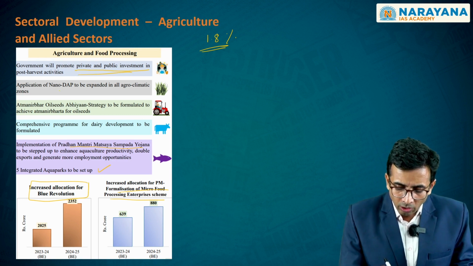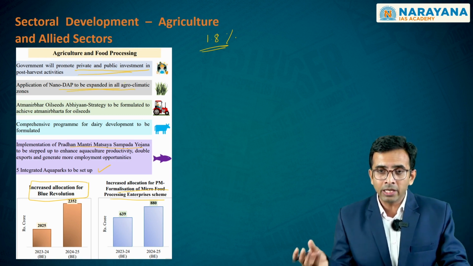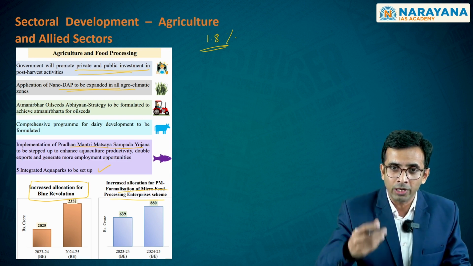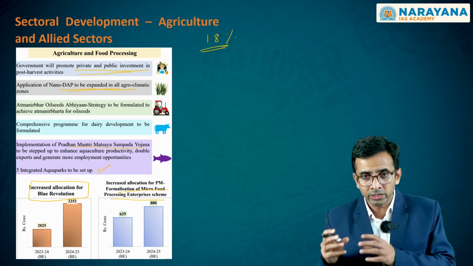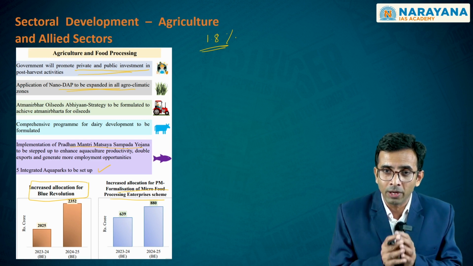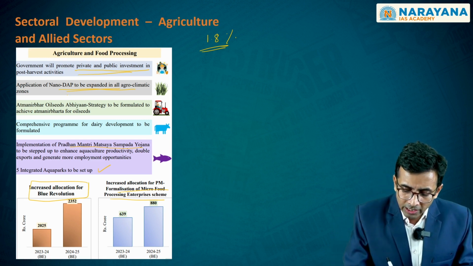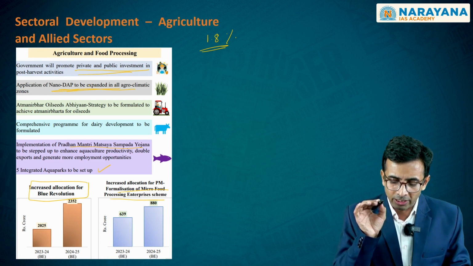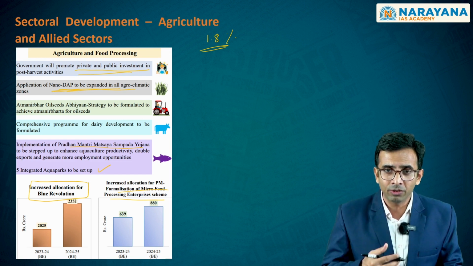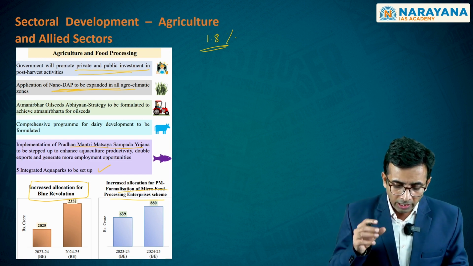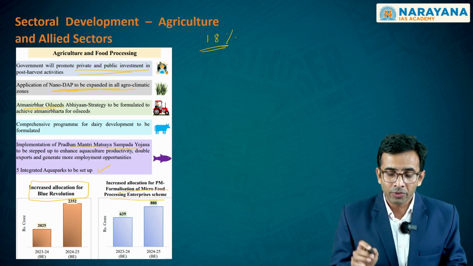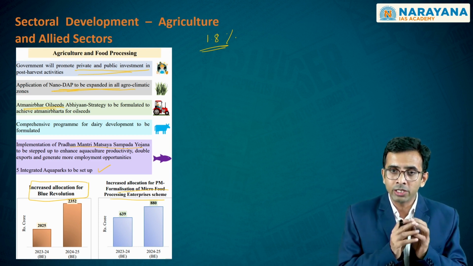Number 3, it is also made sure that the agricultural sectoral development is combined with rationalizing the aggressive fertilizer use that you see in India, alongside the importance of sustainable development pertaining to agriculture. You would see that nano DAP has been expanded to all agroclimatic zones, whereby the utilization of the fertilizer would be rational.